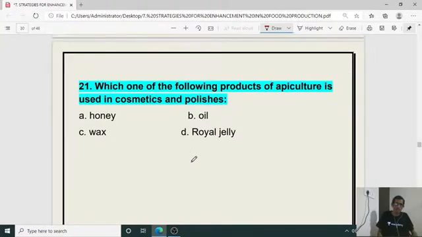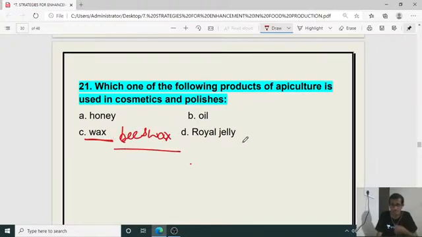And next question: which one of the following products of apiculture is used in cosmetics and polishes? Apiculture means honeybee byproducts used in cosmetics. So which is that thing? The 21st question, it is beeswax. Wax refers to beeswax, so it is utilized for polishes and cosmetics.